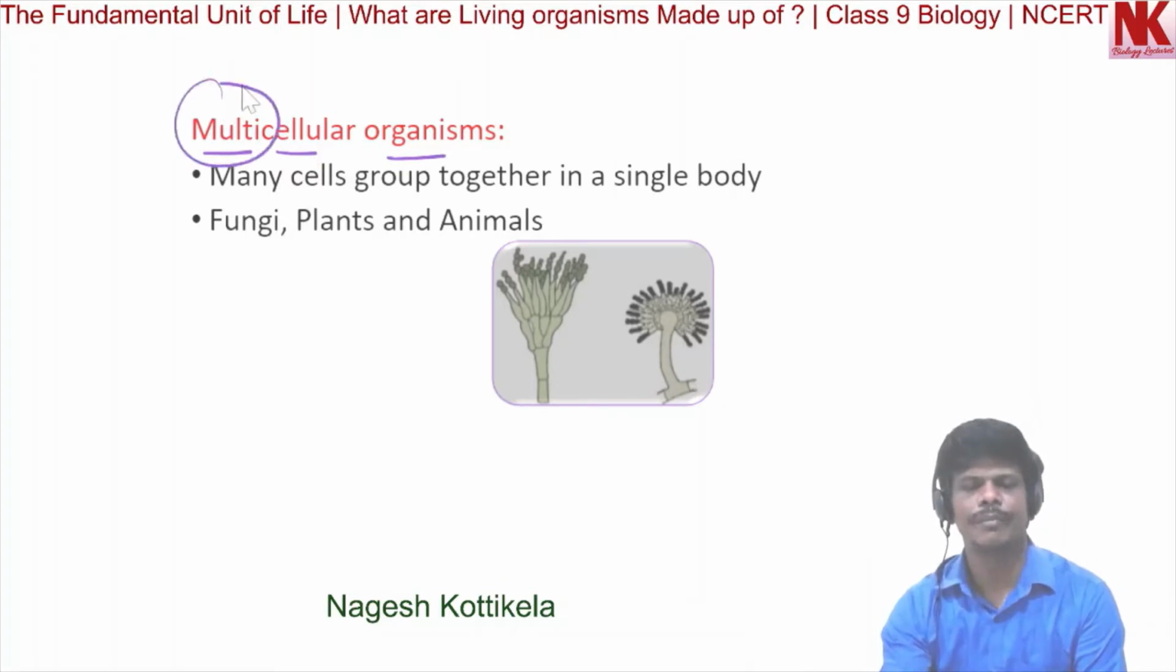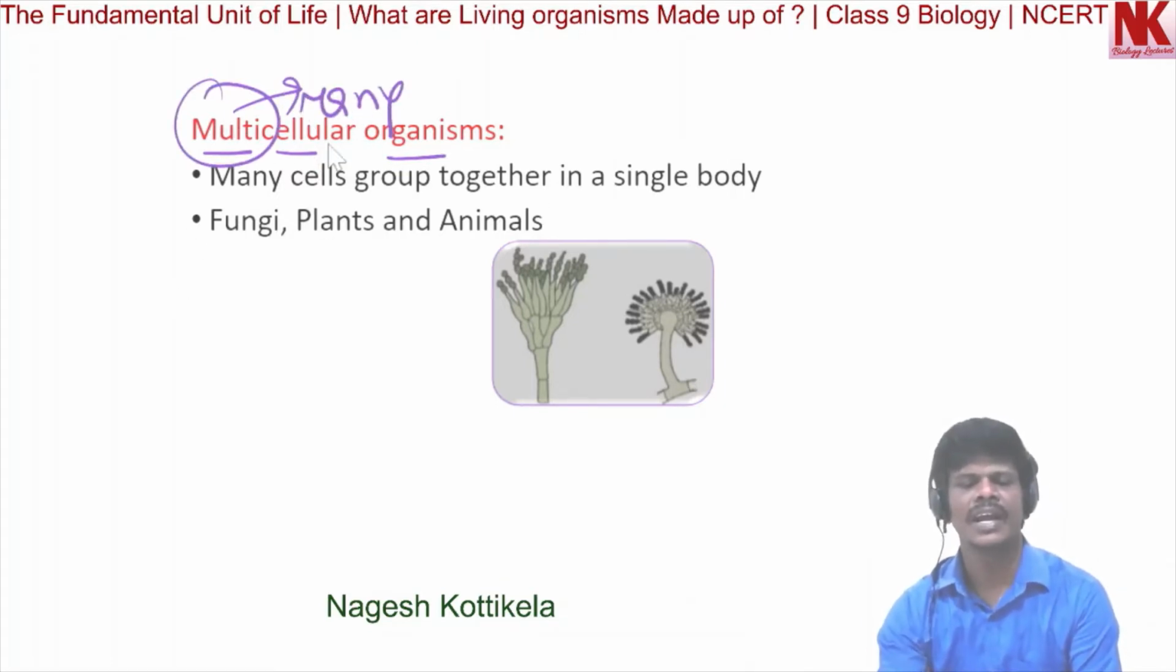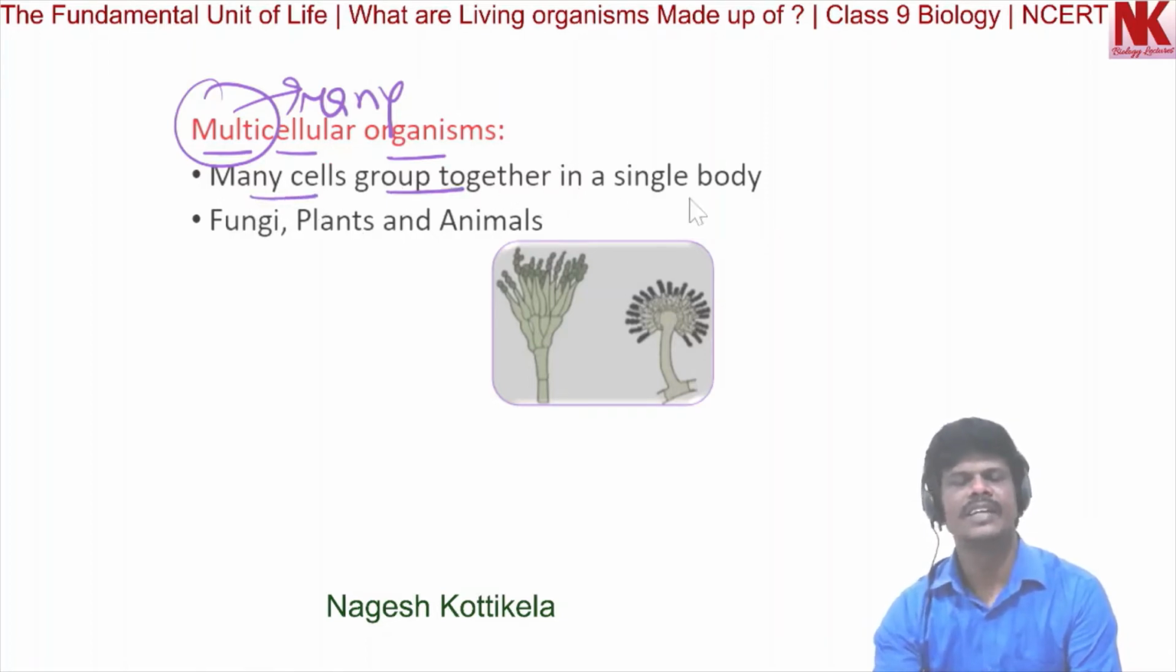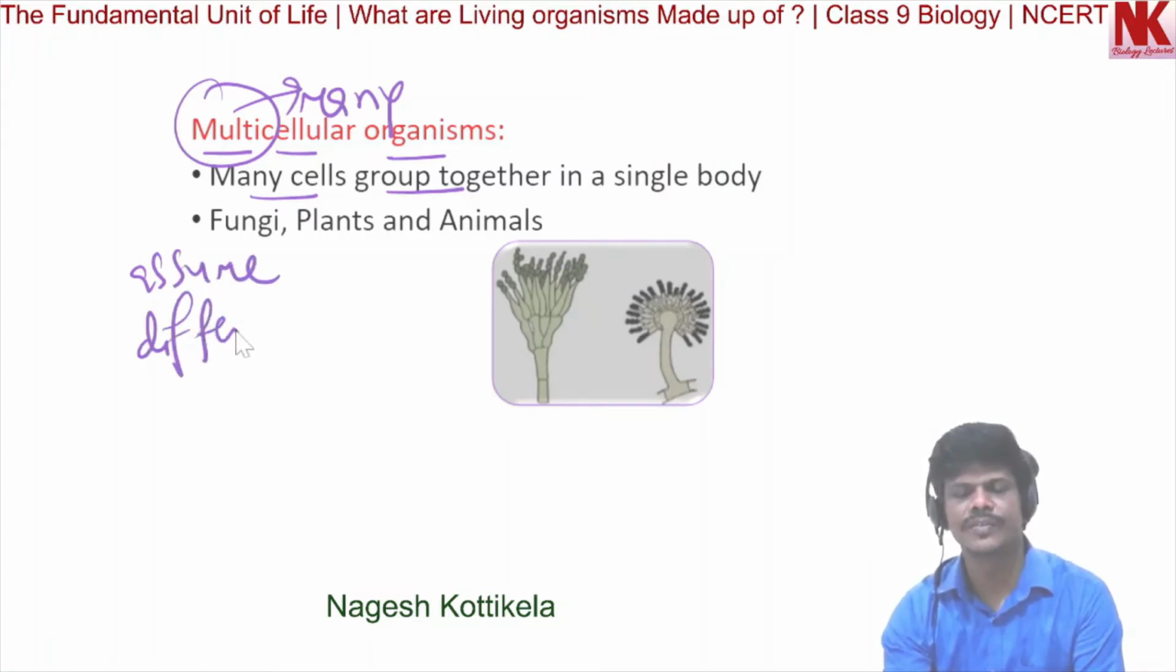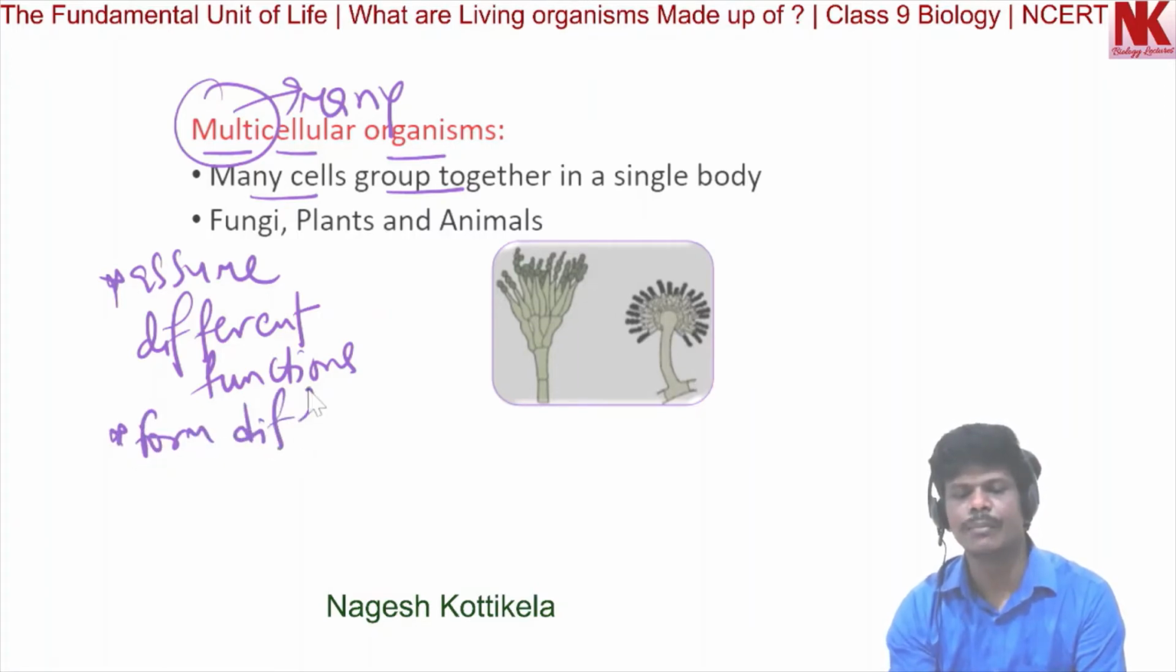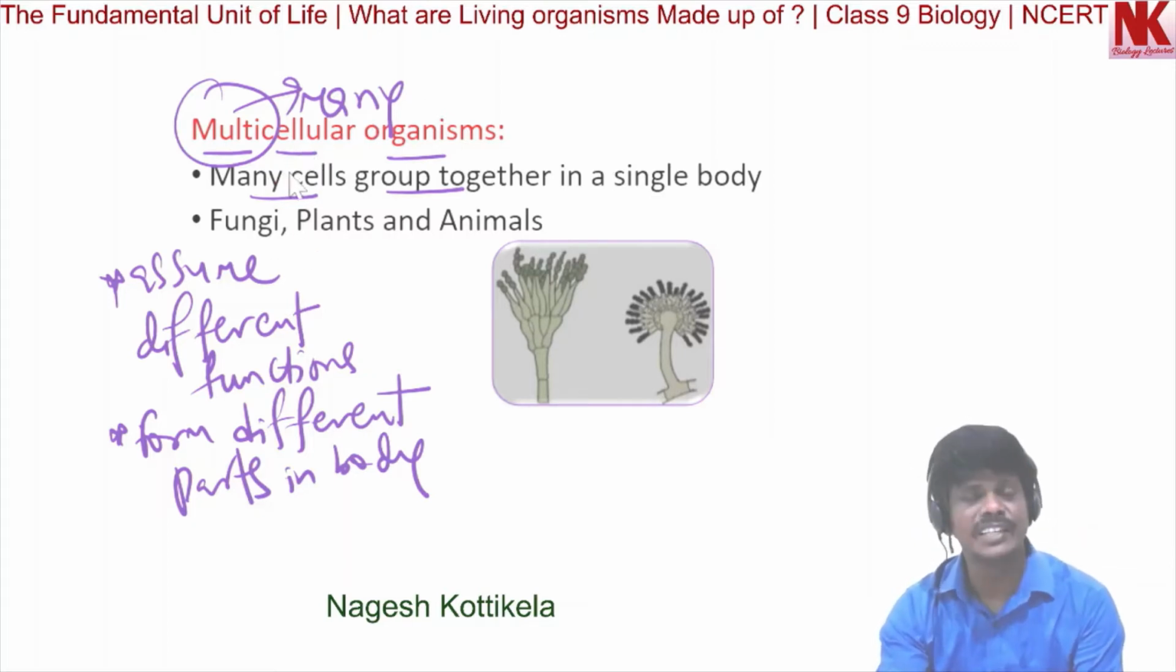Multicellular organisms. Multi means many. So many cells group together in a single body, they assume different functions, and they form different parts in the body. So multicellular organisms are made up of many cells, and the examples are fungi, plants, animals.